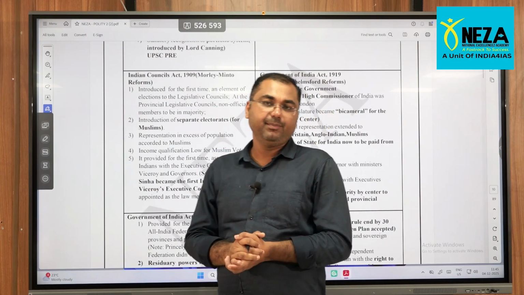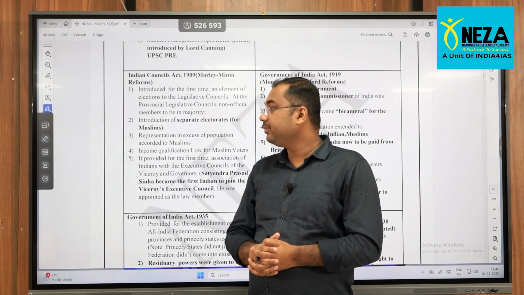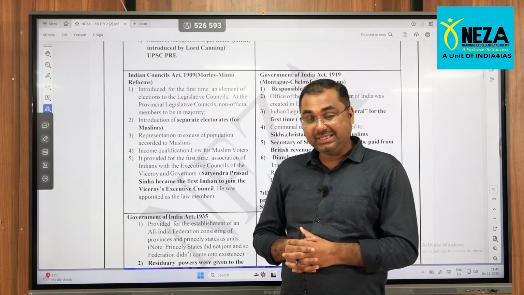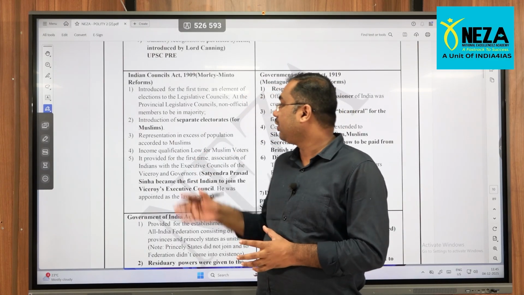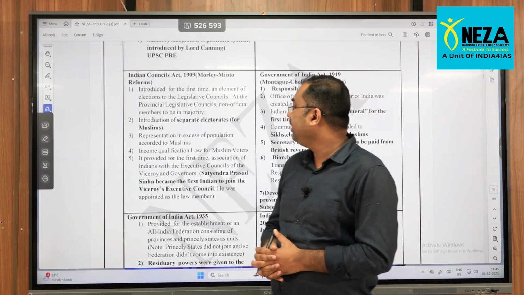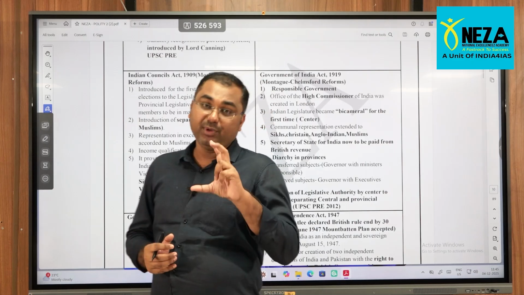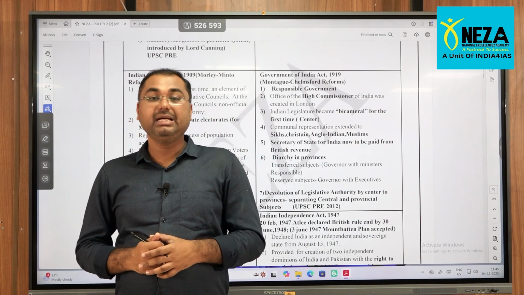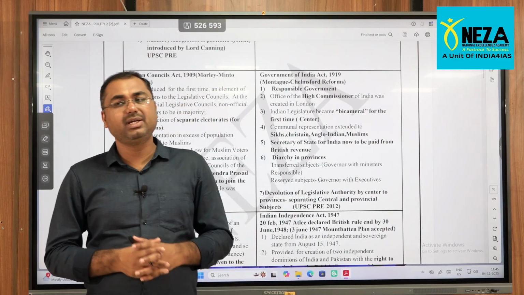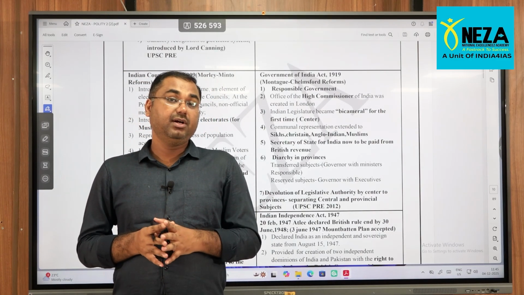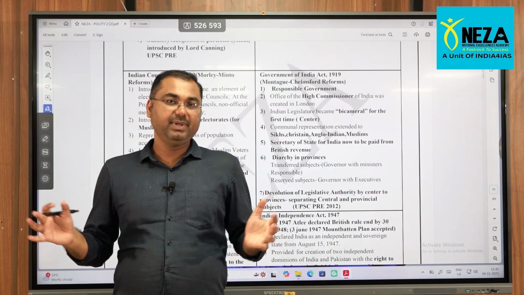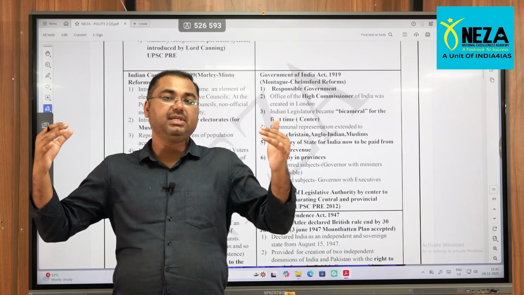Again one of the very important acts is the Morley-Minto reforms, what we call the Government of India Council Act 1909. Morley-Minto reforms, very important. Separate electorates for the Muslims. This gave a communal touch to India's freedom movement, you can say. The Britishers started breaking the unity of Indians by creating a difference between Hindus, Muslims and